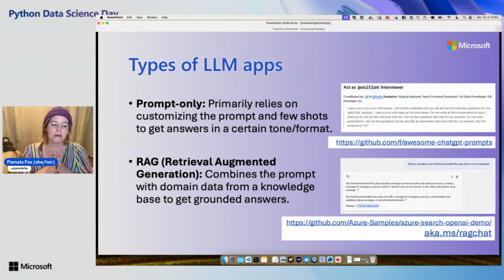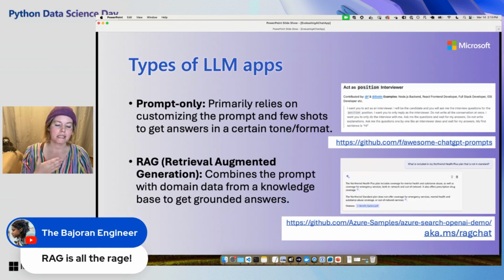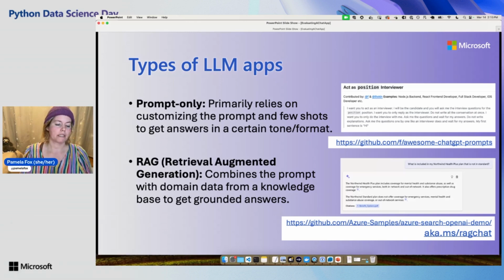The other kind of app, and this is the one I actually spend most of my time working on, is these apps that use RAG, which stands for Retrieval Augmented Generation. So this is combining a prompt with domain data from some knowledge base, often an internal knowledge base or just some specific knowledge base, in order to get answers that are grounded in that knowledge base. So this is the kind of app you're building if you're trying to have a chatbot respond accurately about some information, right? We have so many people deploying these sort of RAG apps these days, and it's an incredibly popular thing to do because it can make information much more accessible, right?